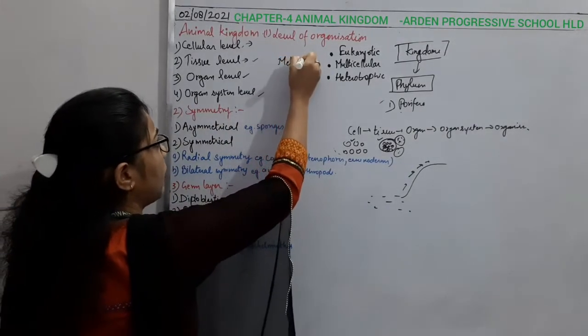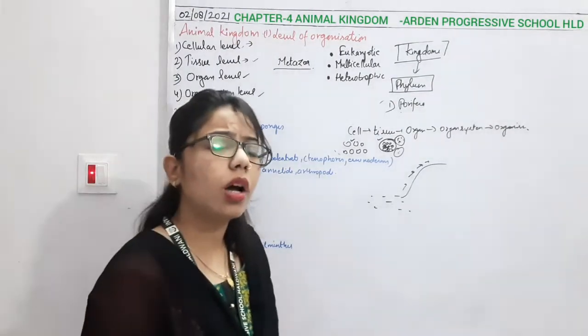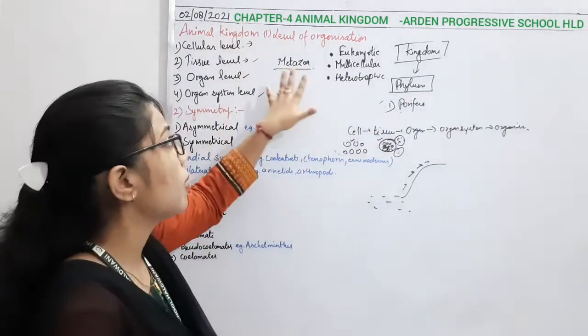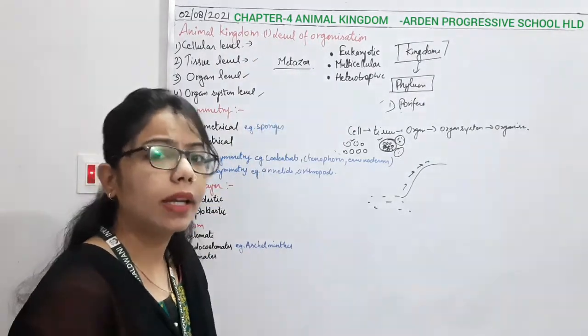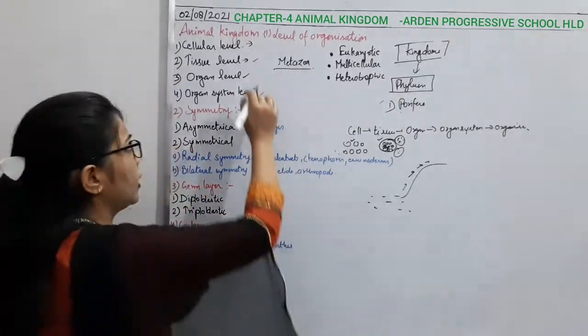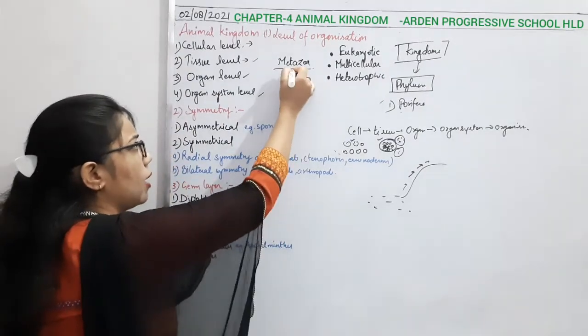Okay. Now, one more thing about the animal kingdom is that we know the animal is what? We call it Metazoa. Here we are giving the name Metazoa to the animals. But now we have two types of Metazoa. What are they? Parazoa as well as Eumetazoa. So this Porifera, which is present at the cellular level, is a Parazoa.